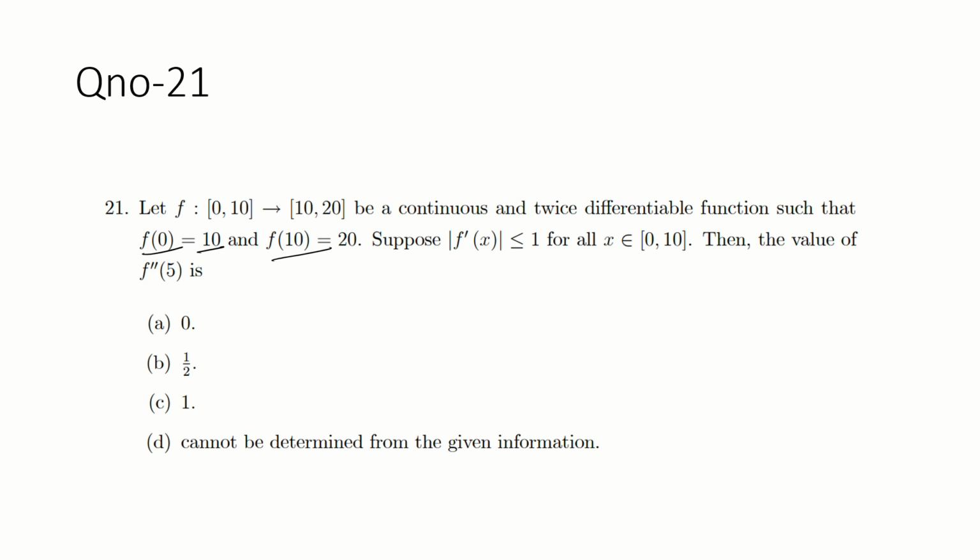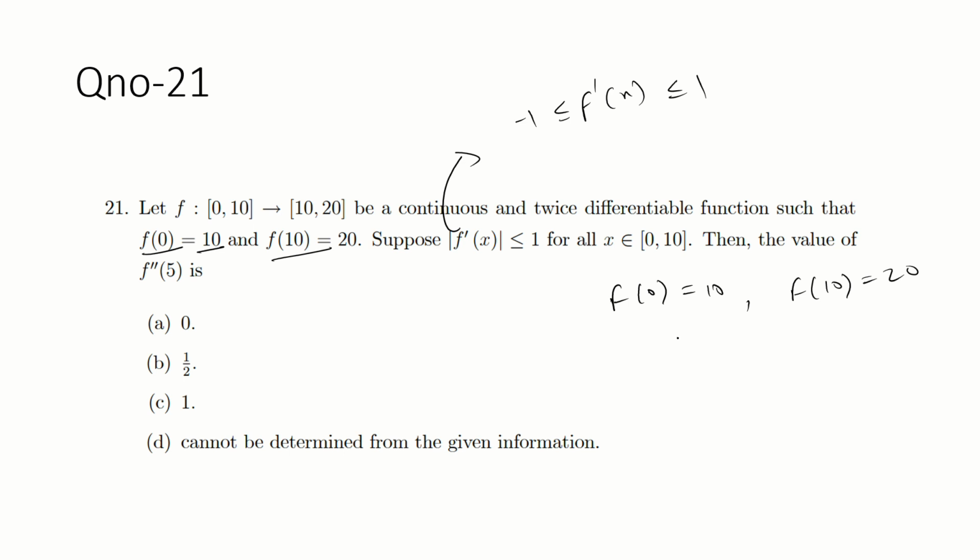And the modulus of f dash x is less than or equal to 1, so if you open this mod, f dash x is from minus 1 to 1. And this is given, f(0) equal to 10 and f(10) equal to 20.